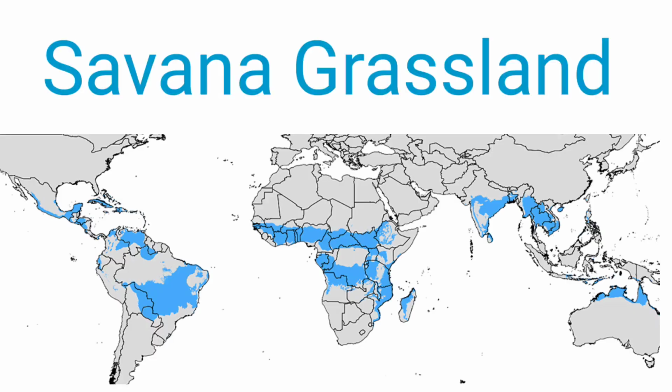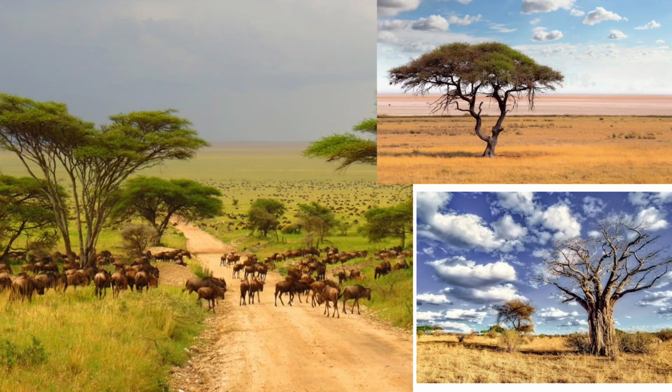Savanna biome is part of the larger grassland biome, which is dominated by grasses rather than shrubs and trees. Other than Antarctica, grasslands are found on every continent and cover over 20% of Earth's surface. There are two grassland sub-biomes: temperate grasslands and tropical grasslands, or savannas.